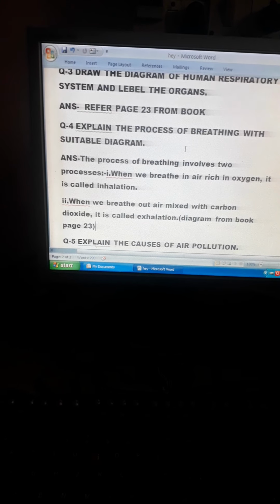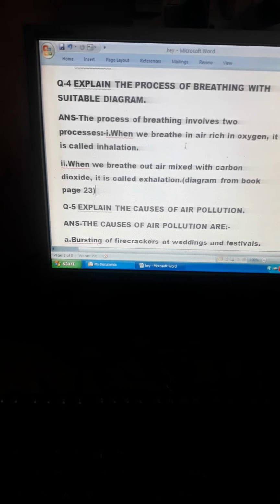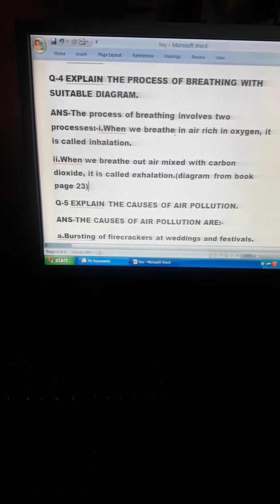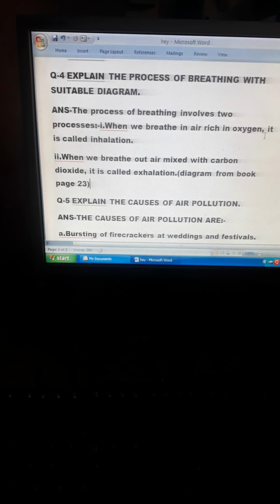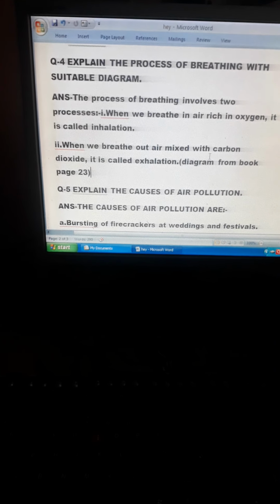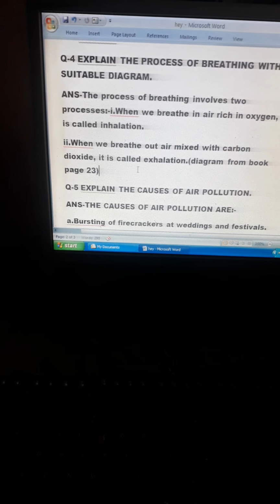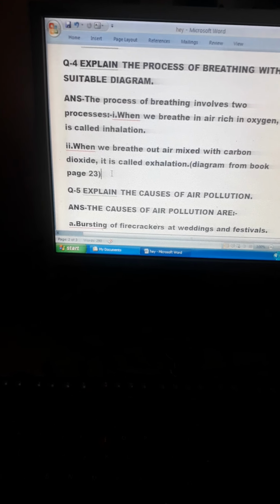Explain the process of breathing with a suitable diagram. The process of breathing involves 2 processes. When we breathe in air, rich in oxygen, it is called inhalation. When we breathe out air mixed with carbon dioxide, it is called exhalation. Diagram is there in the book, page 23.